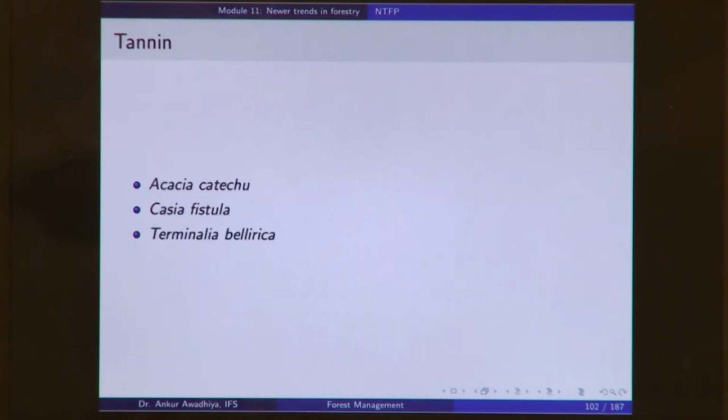We also get tannin from the forest. Now, tannin is a substance that is used to tan leather. So, you treat the raw hides with tannin to get leather, and tannin is derived from Acacia catechu, Cassia fistula and Terminalia bellerica. So, these are three common species that provide us with tannin.